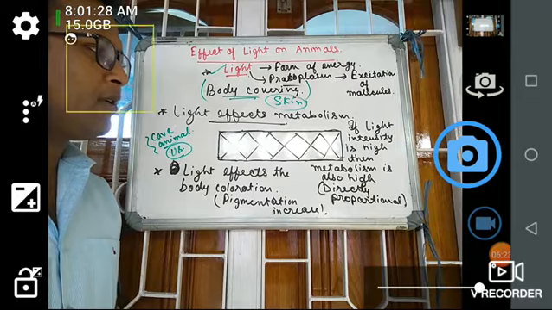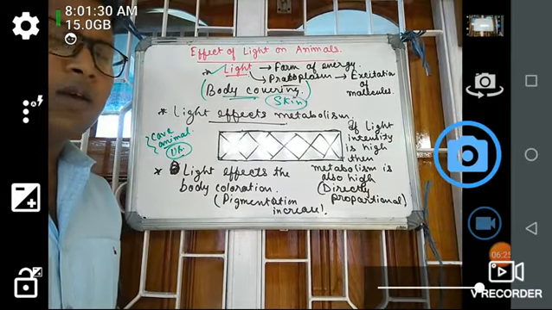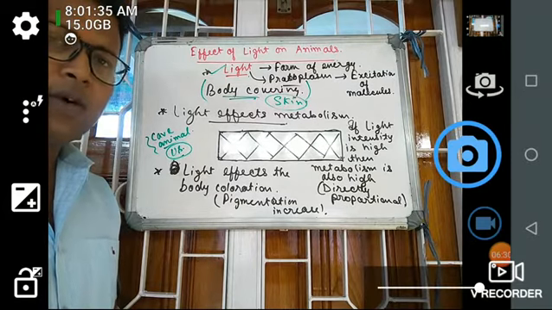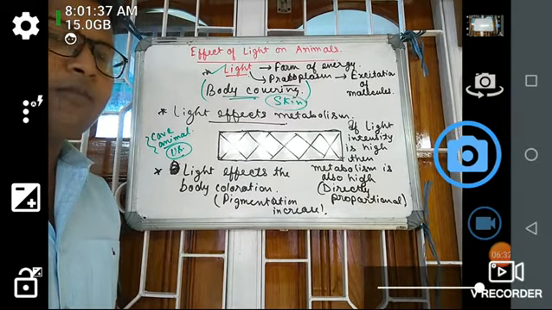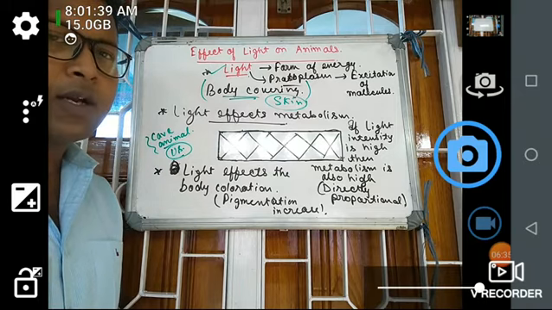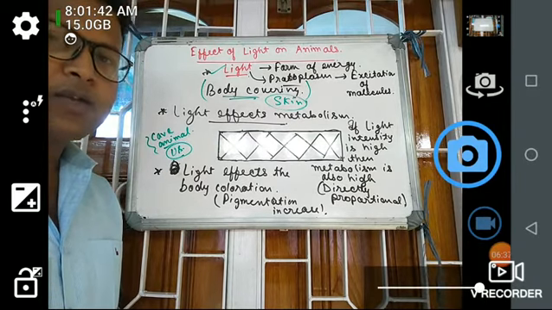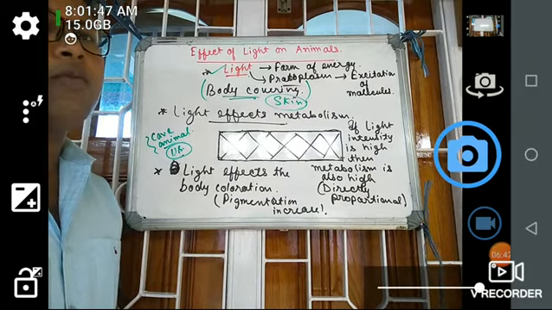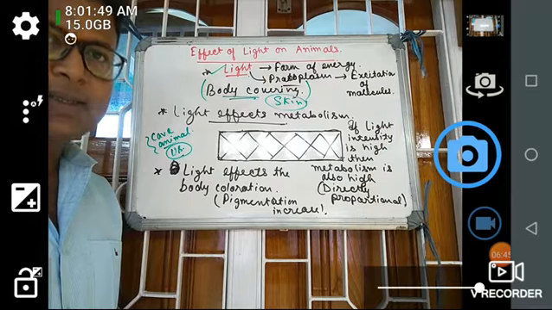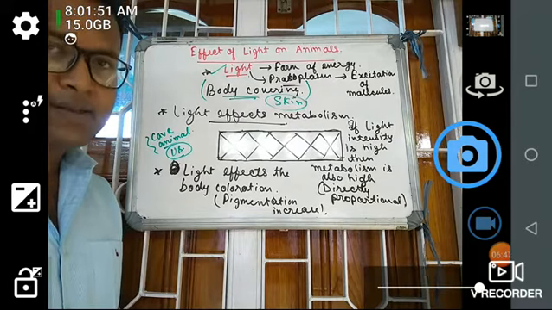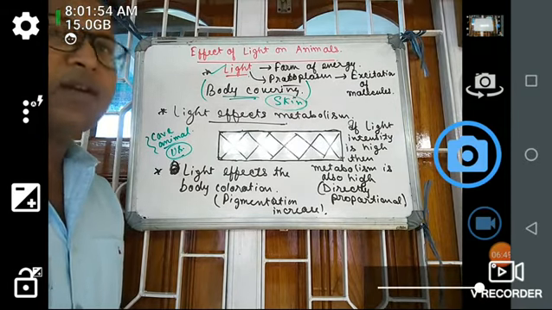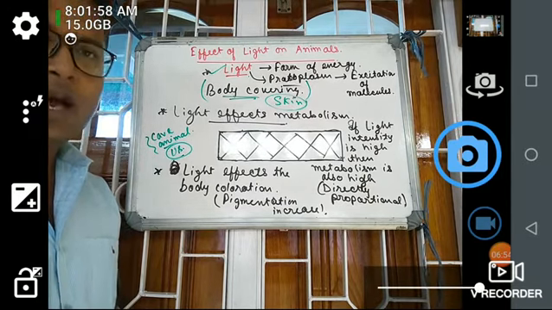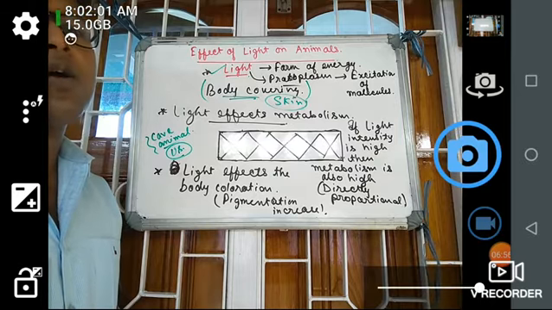I have done this in your studies of hormones. If you can remember from your first year classes, there was the melanocyte stimulating hormone. This hormone is present in the pituitary gland, and it excites the melanocytes, that is the melanin secreting cells, to secrete the melanin pigment. And if this pigmentation is high, then the body coloration is also high.